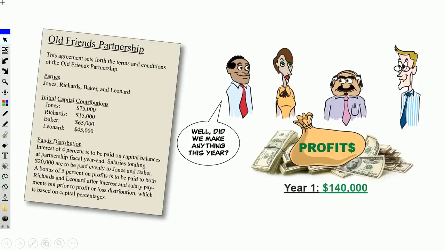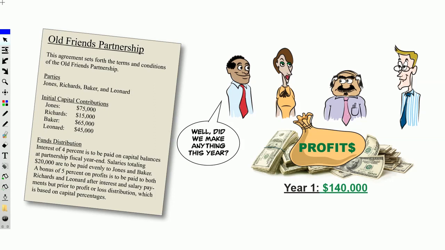All right, we have the Old Friends, and we've got a whole bunch of them. We have Jones, Richards, Baker, and Leonard. Jones has a capital account of 75,000, Richards has 15,000, Baker 65,000, Leonard 45,000. If you add those all up, that's $200,000 of total capital, right? 75 plus 15 is 90, 90 plus 65 is 155, plus the 45, 200,000.